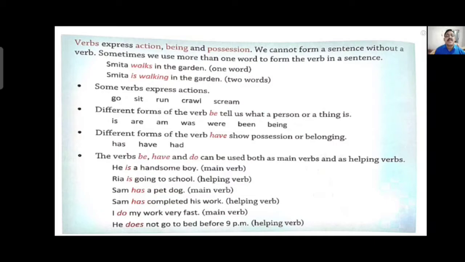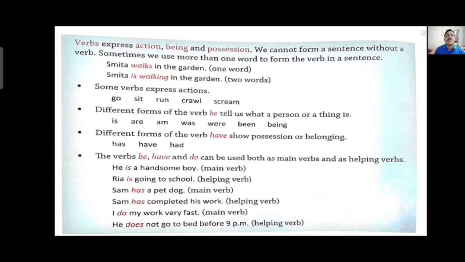Third one, Sam has a pet dog. Here has is a main verb because this is the only verb in the sentence. Fourth sentence, Sam has completed his work. Here completed is the main verb. Has completed shows that has is a helping verb to the main verb complete. So has is a helping verb in sentence 4.